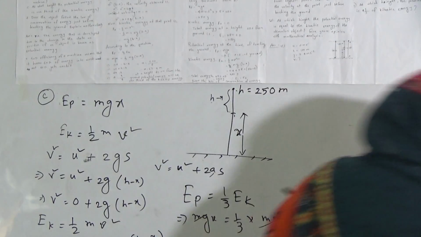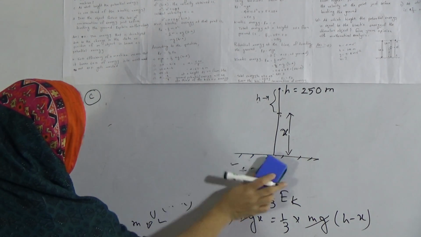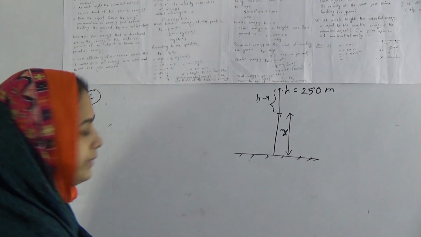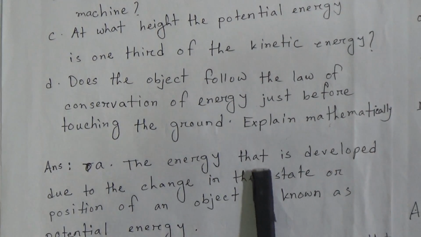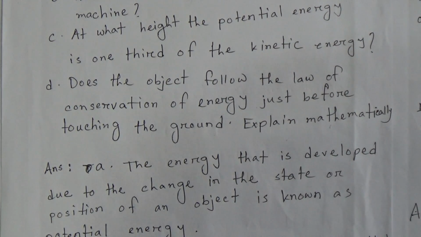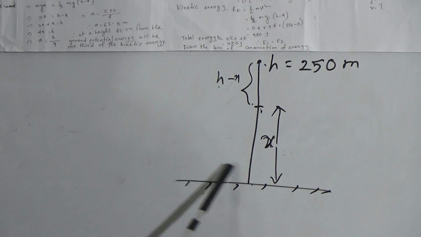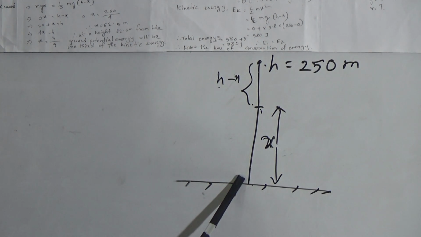Now we will solve part D. Question D: does the object follow the law of conservation of energy just before touching the ground? So first we have to find the total energy of that object at 250 meter height, and then the total energy of the object just before touching the ground.